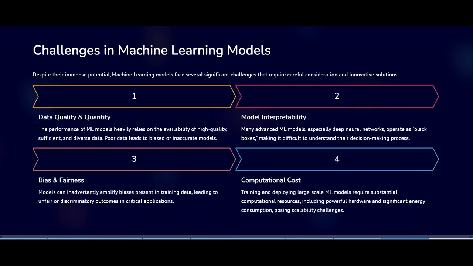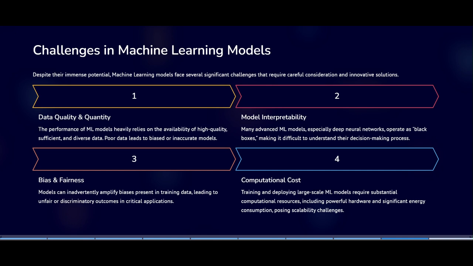Now the challenges we have faced in machine learning. Machine learning is powerful but not perfect, and it includes challenges like data quality, bias and fairness, interpretability, and computational cost. Data quality means that if we give bad data, we get bad results. If it is good data, we can get good results. So when we are using a machine learning algorithm, it must be good data. Otherwise, we can't get good results.